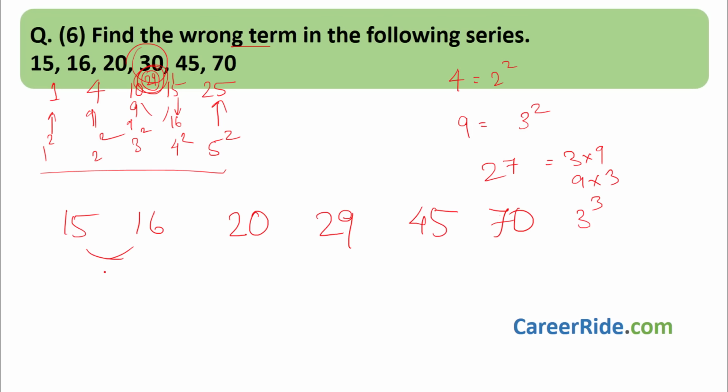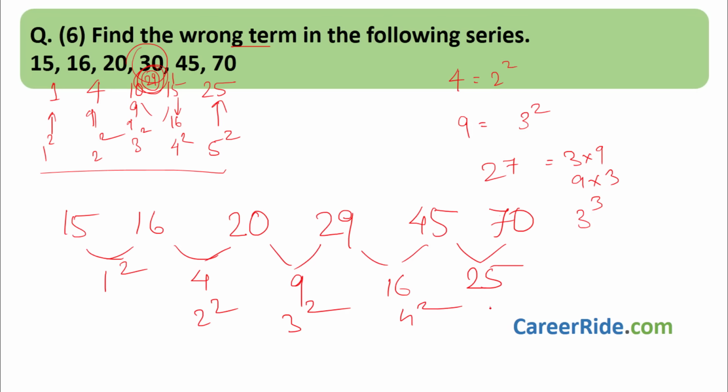So the difference here becomes 1, here the difference is 4, here 9, here 16, here 25. This is 1 square, 2 square, 3 square, 4 square, 5 square. Moving to question number 7.